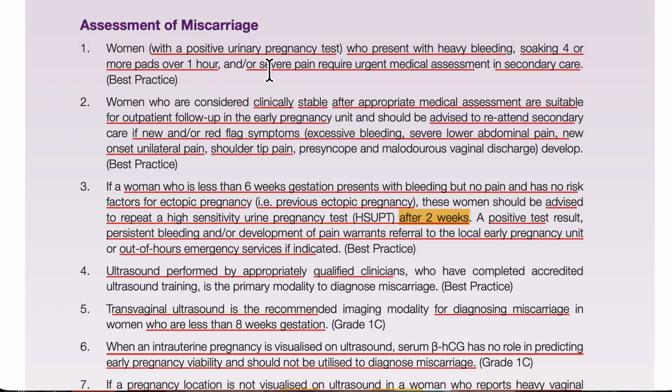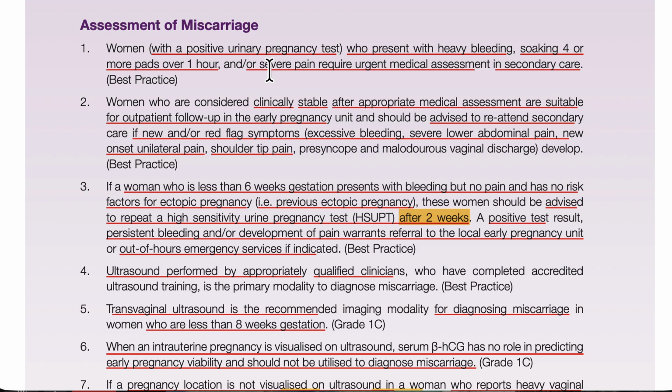I don't know whether they will give the new criteria in the MCQ or follow the old one. Afterwards, mostly they will present with bleeding, but if she starts to have pain, then the criteria will change.